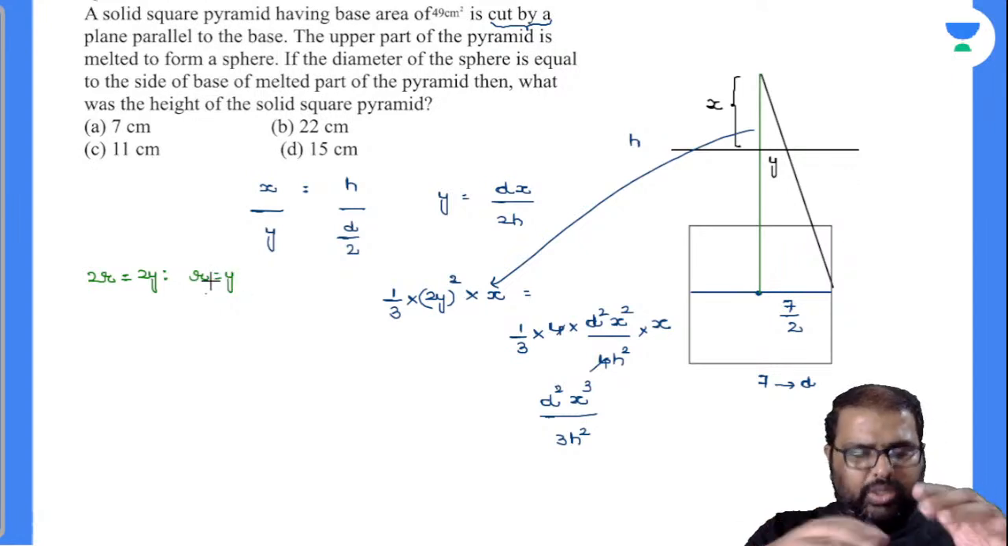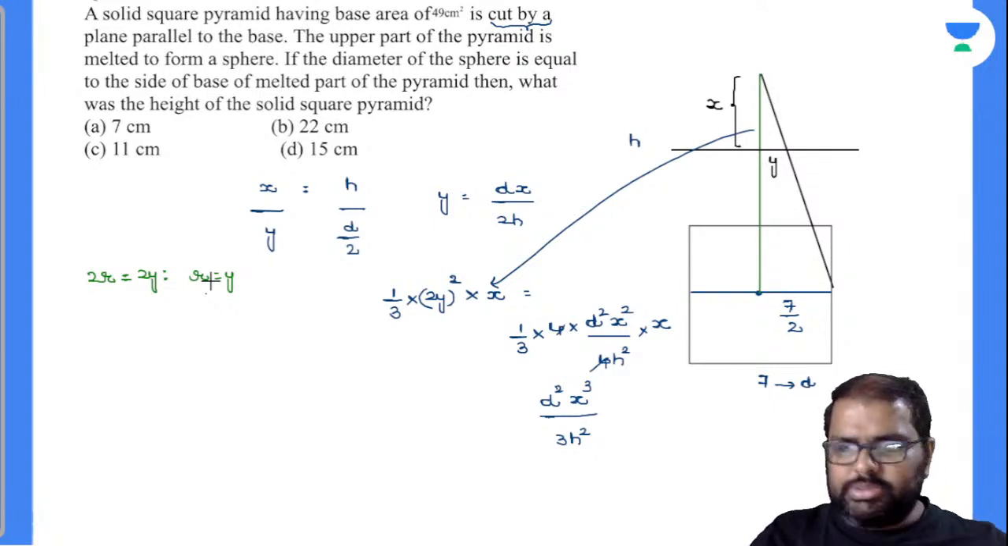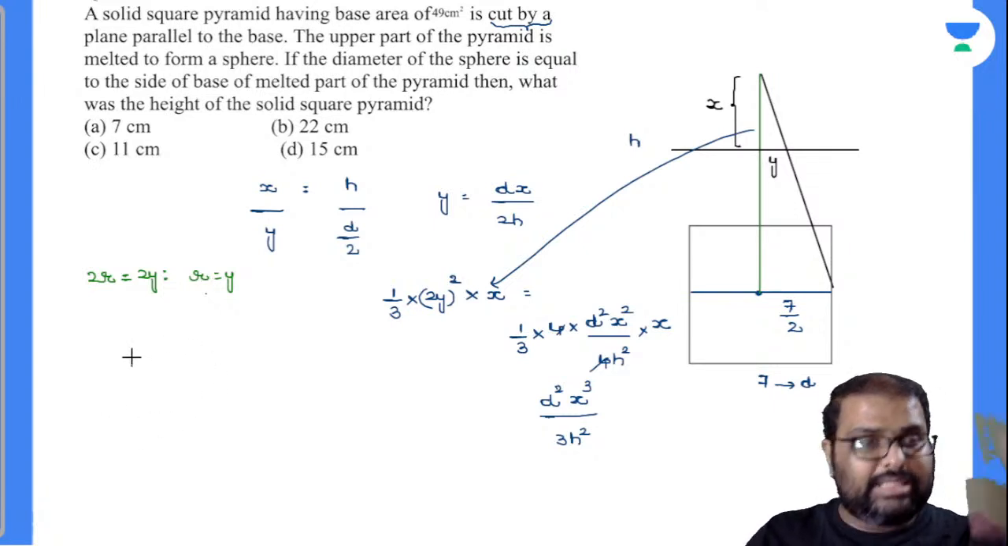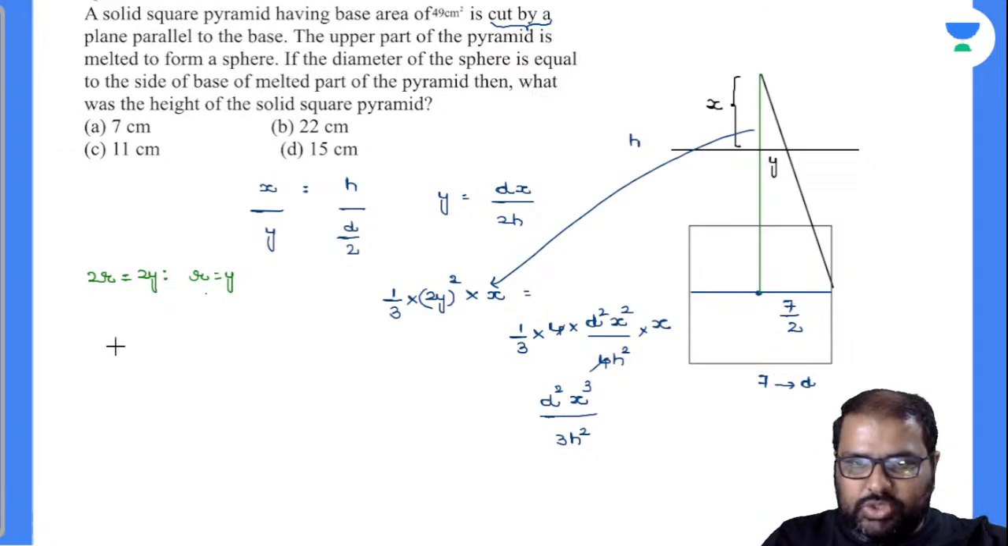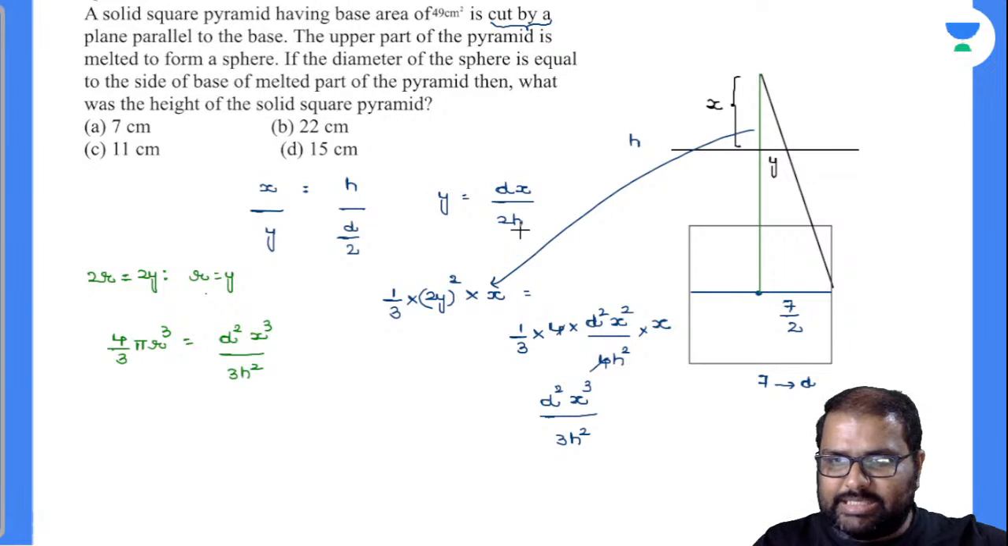Now everybody knows, even if you melt it into another shape, your volumes will be the same. So you have melted this upper part into a sphere. So what is the sphere volume? 4 by 3 pi r cube is equal to the volume of the upper pyramid, which is d square x cube by 3h square. And in the place of r, I can substitute y, and in the place of y, I can substitute dx by 2h.